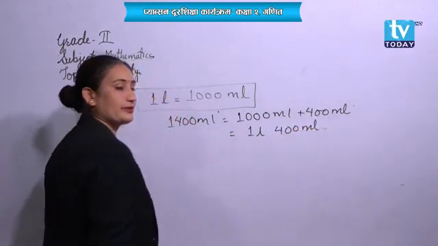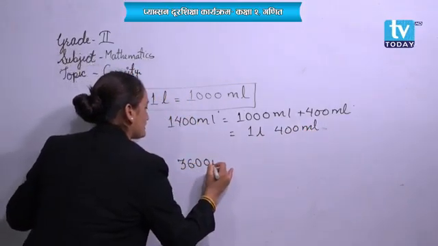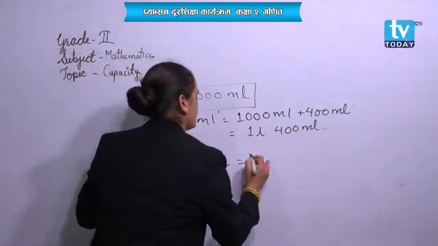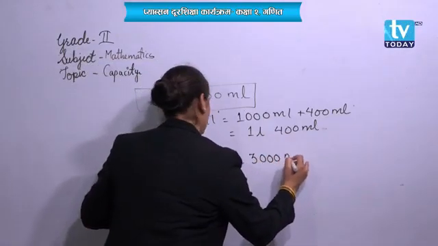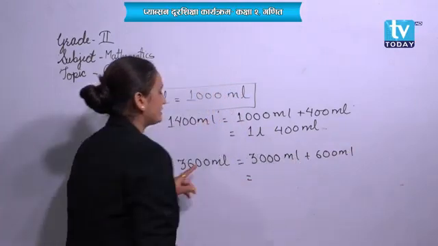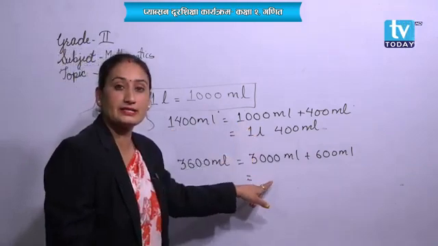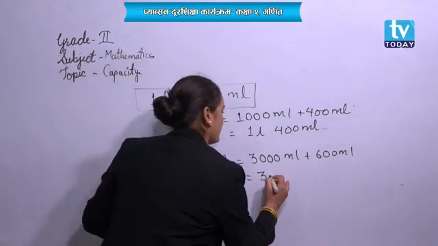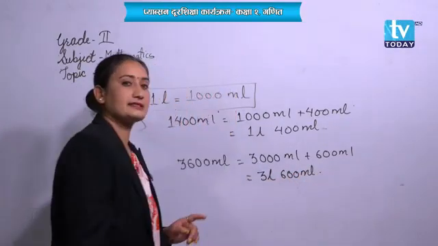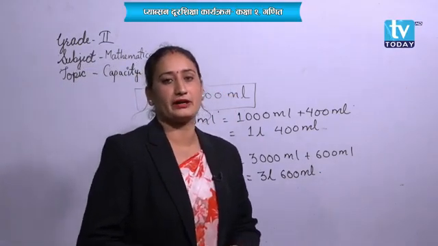Can we write it this way? Same like this one, 3600 milliliter. Now please write it. 3000 first, and then 600. Just like 1000 is 1 liter, 3000 means 3 liter. 3 liter and 600 milliliter as the answer. Have you written? I hope you have written this one.